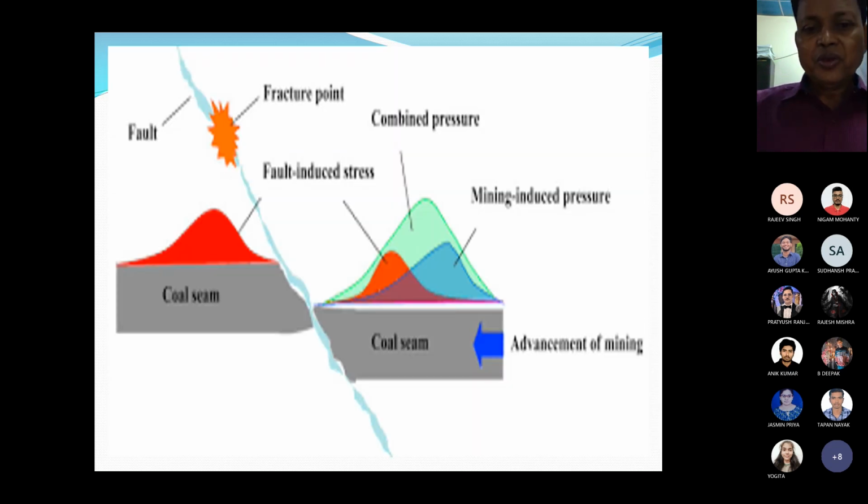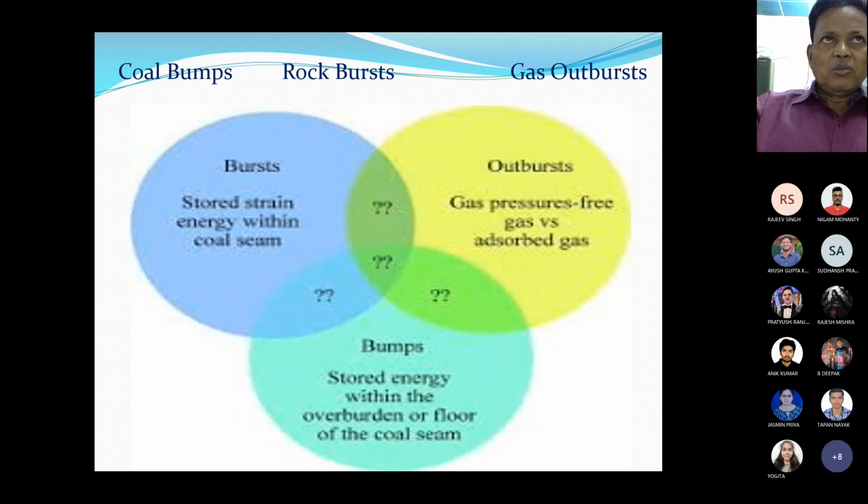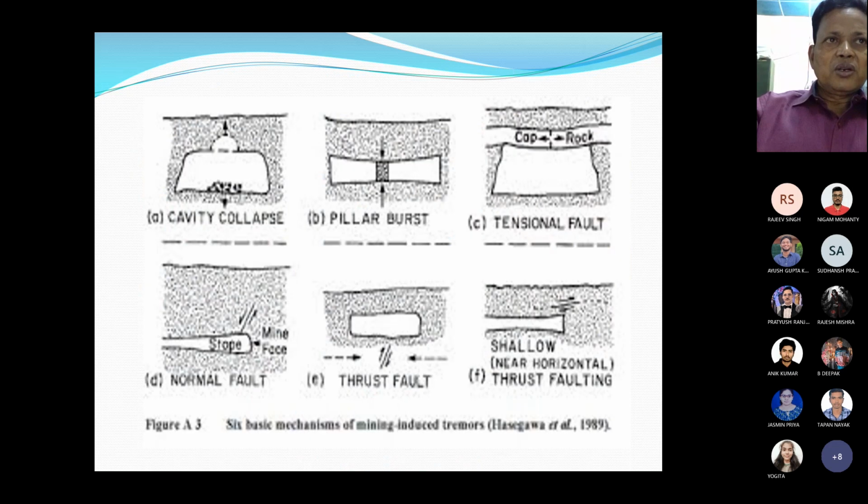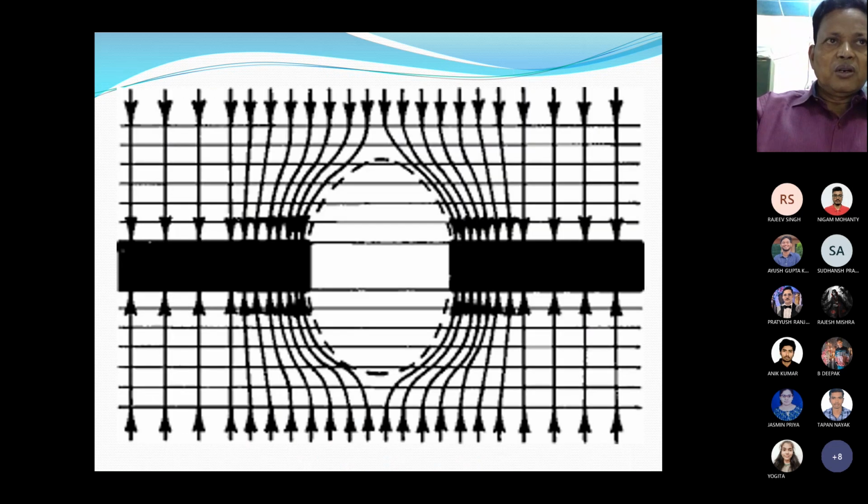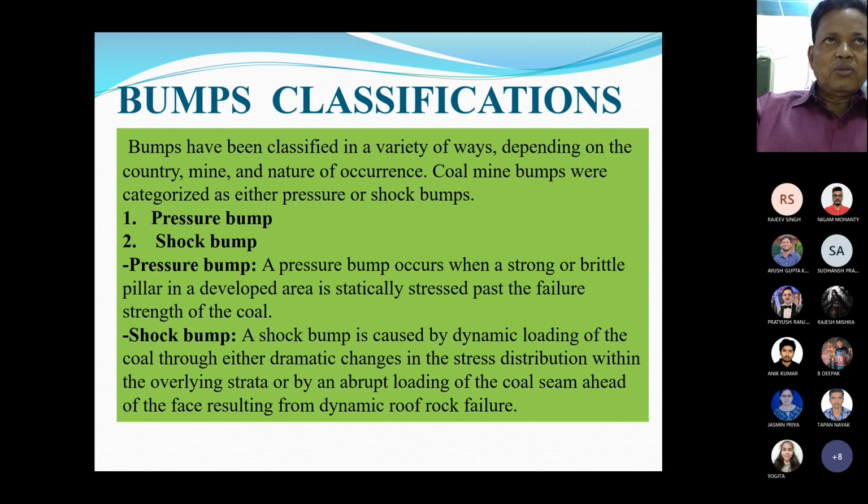So today we have discussed these coal mine bumps, rock bursts, and coal outbursts. There are three chapters. Today we have discussed coal mine bumps. We'll also discuss the rock bursts, then we'll also discuss the gas outbursts. And these are some of the diagrams given on coal mine bumps. We have also classified the coal mine bumps into pressure bumps and shock bumps.